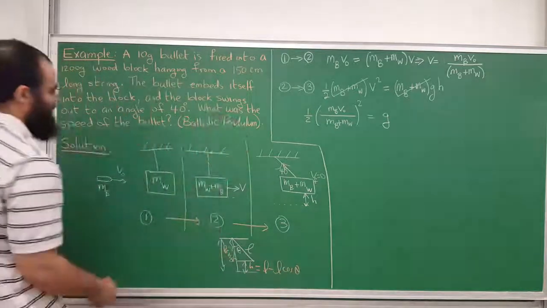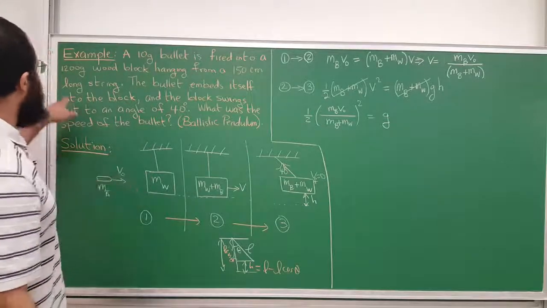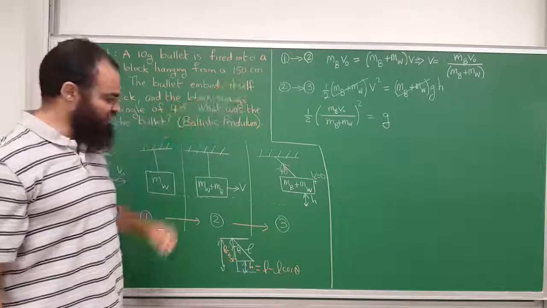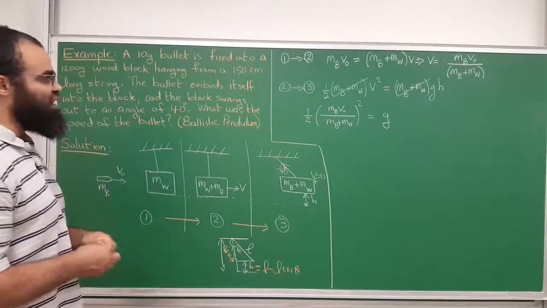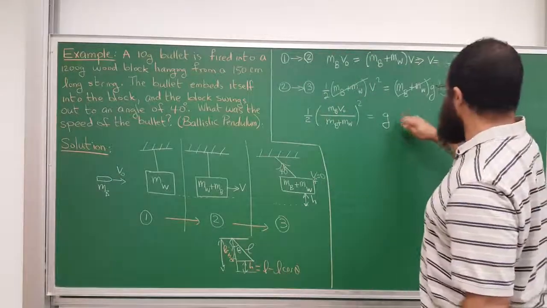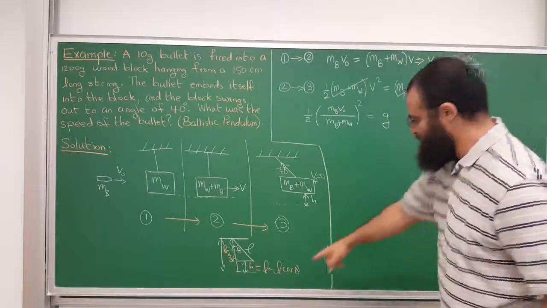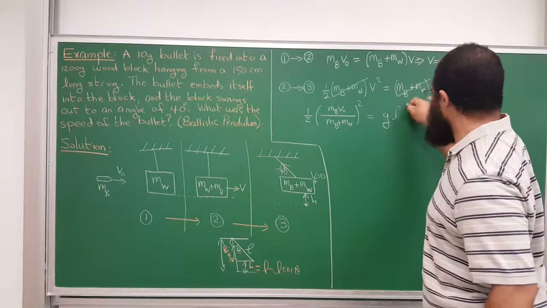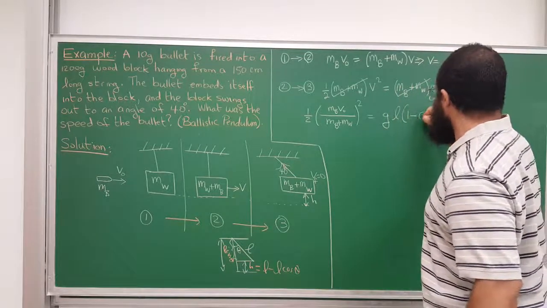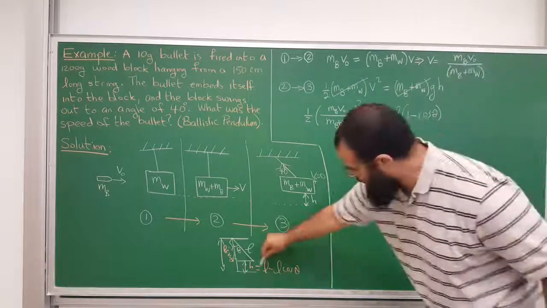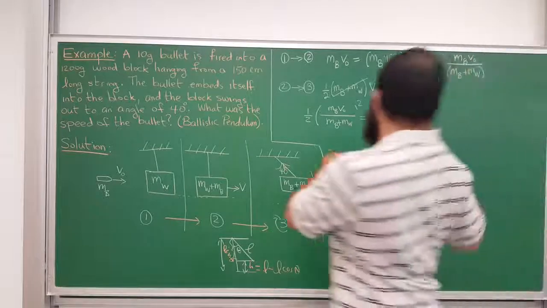L is the length of this pendulum here, and L is given to us. It's 1.5 meters, 150 centimeters. So that's 1.5 meters, and theta is 40 degrees. So g times h, and h is L minus L cosine theta. Let me factor the L, so it will be L times 1 minus the cosine of theta. That's h, right? I just factored the L. Okay, so I have this.